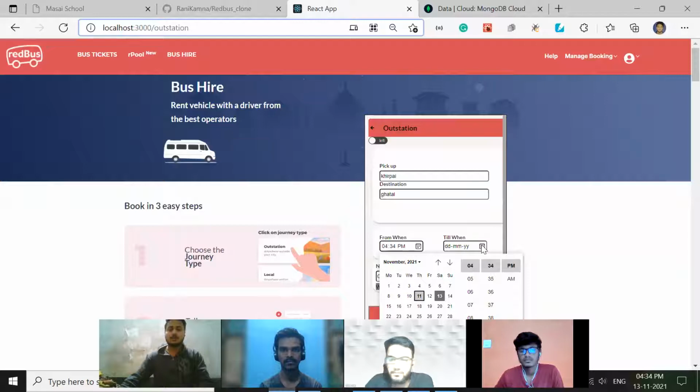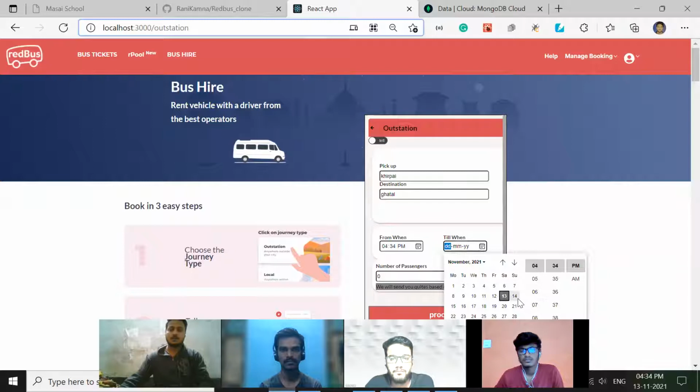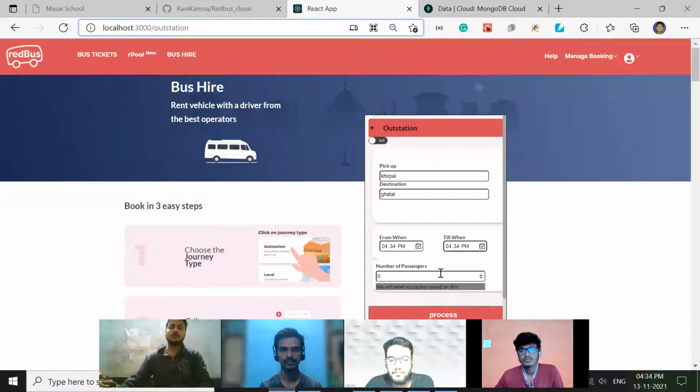And after that, the user needs to put in the number of passengers. According to the number of passengers, the vehicle will come. So for now, I just put 2 and proceed.